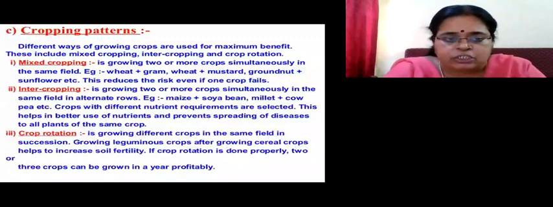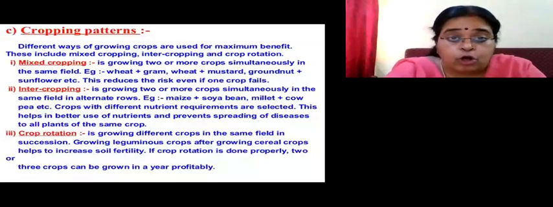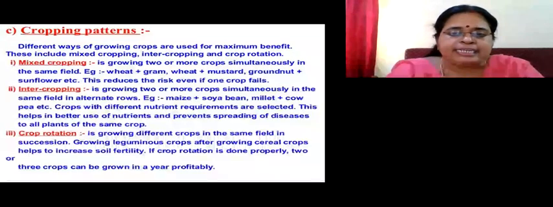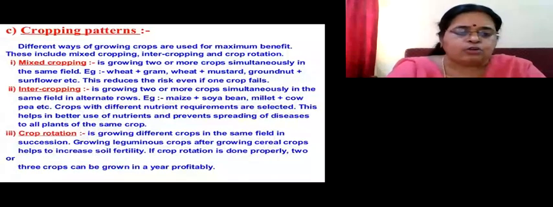He is taking up mixed cropping, intercropping, or crop rotation. What do you mean by mixed cropping? Mixed cropping means growing 2 or more crops simultaneously in the same land. Like wheat along with gram is grown together. Wheat along with mustard, or groundnut and sunflower are grown together.